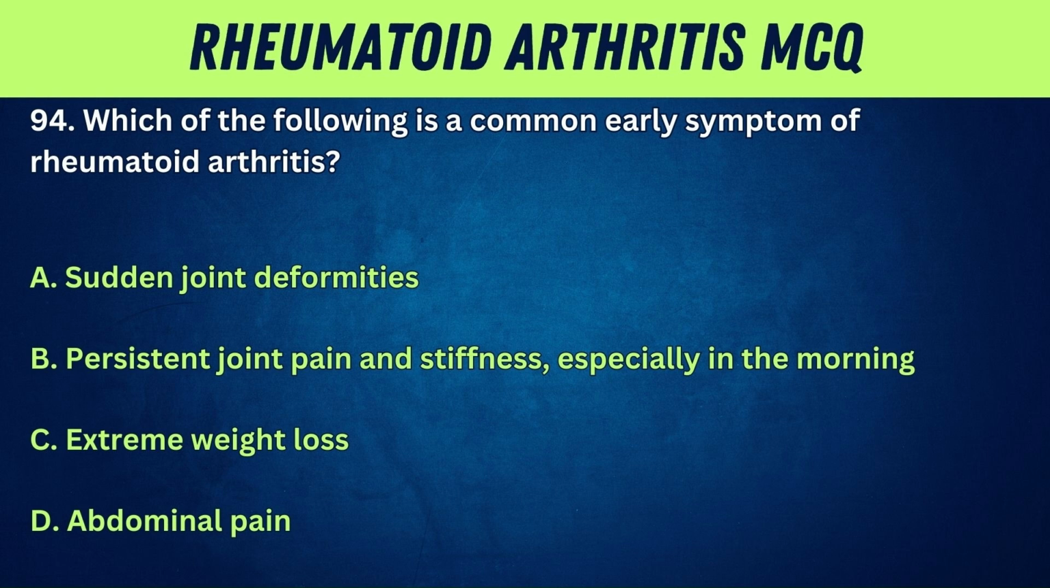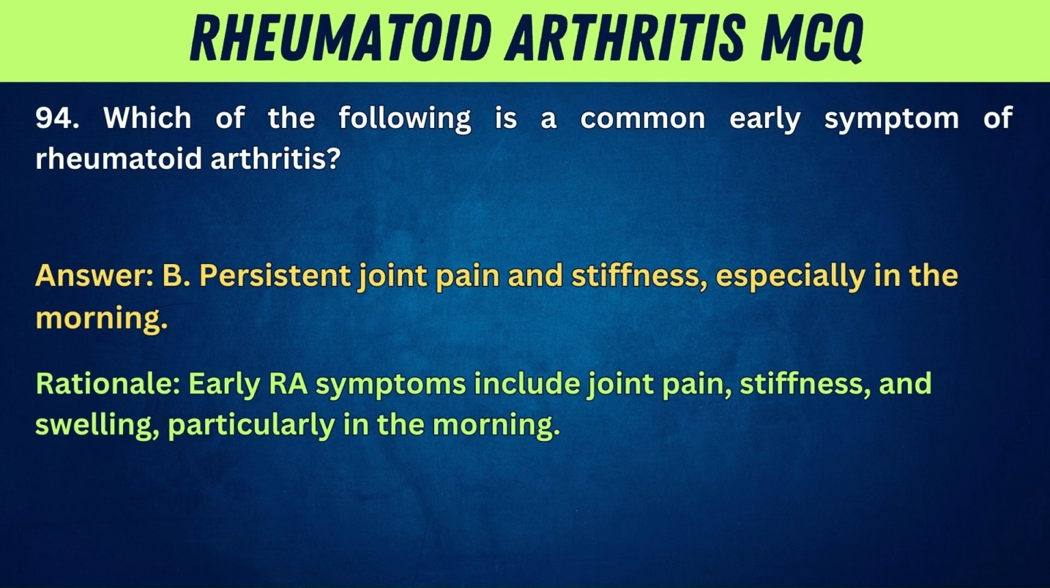To promote joint healing. Answer: B. Persistent joint pain and stiffness, especially in the morning. Rationale: early RA symptoms include joint pain, stiffness, and swelling, particularly in the morning.